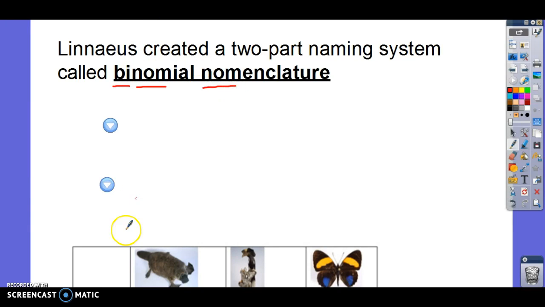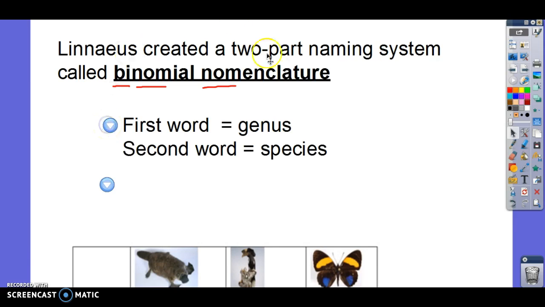To name, naming system. Okay. So this is his naming system he came up with, and it was super important because before this, scientists had like 5 or 6 names for one organism. It'd have like 5 words in it and be really hard to memorize, and nobody knew what they were talking about. So the first word is the genus.